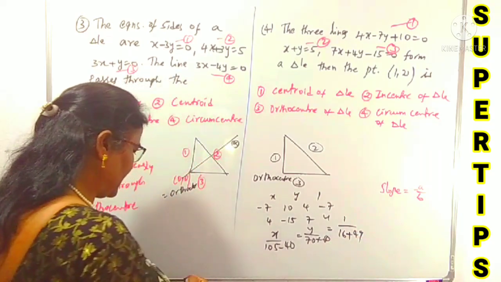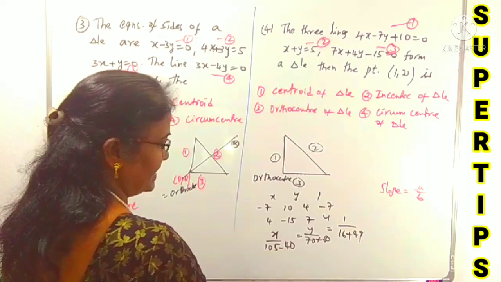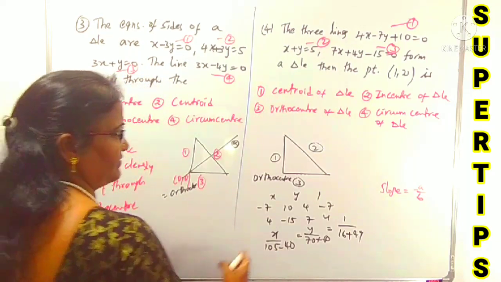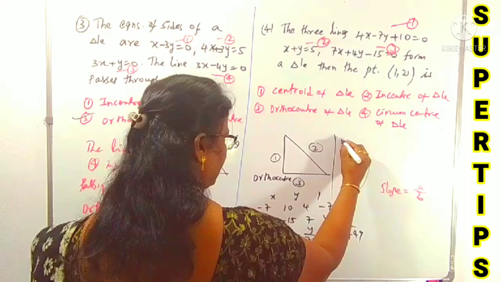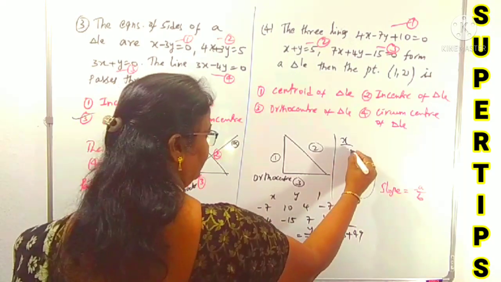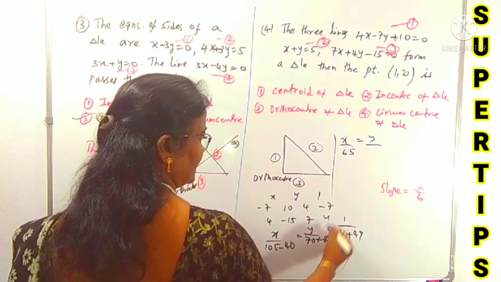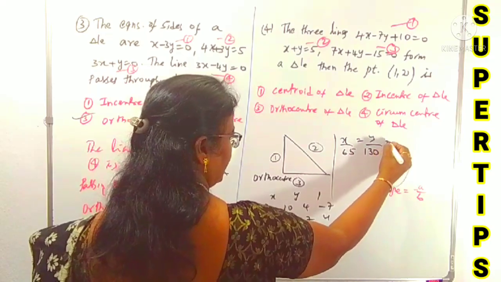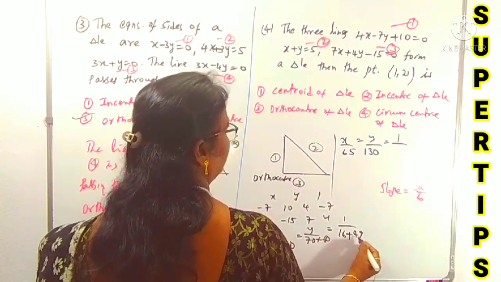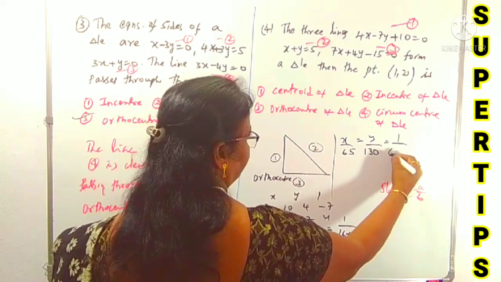So what is the calculation here? 105 minus 40 is how much? Yes, 65. Therefore x by 65, y by 70 plus 60 is 130, equals 1 by 16 plus 49 is 65.